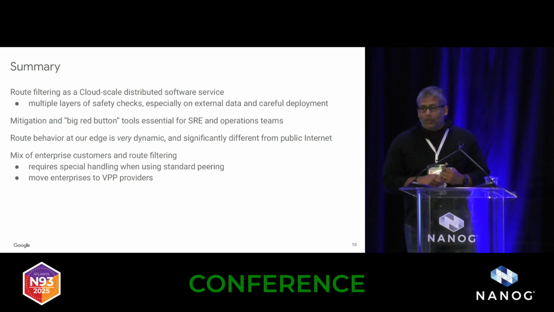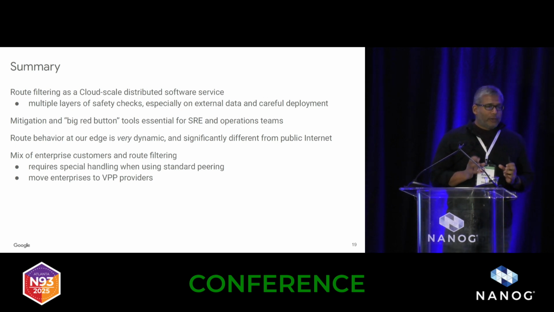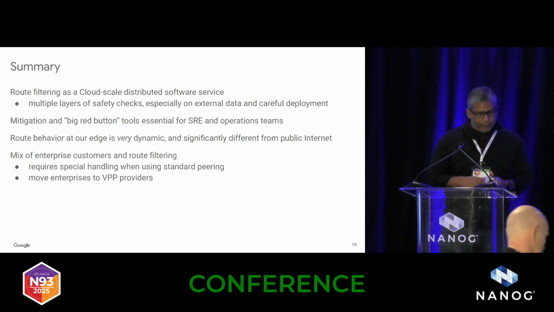Route behavior at our edge looks very different than it looks elsewhere, and it's super dynamic. I think it's significantly different from what's seen in the public internet. That was an interesting discovery. And then this challenge of the mix of enterprise customers and route filtering has been a challenge, and it does require some special handling on our part. So with that, I'll stop there, and if there's time, happy to take any questions. Thank you so much.